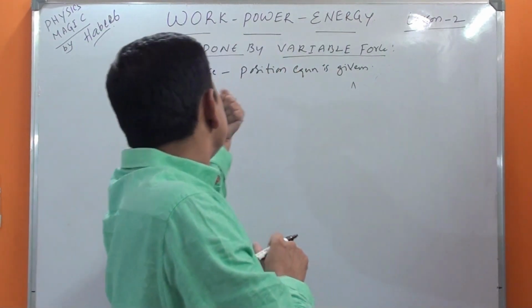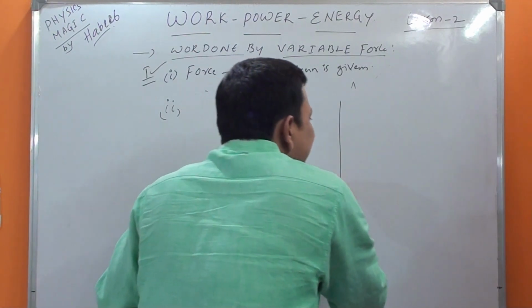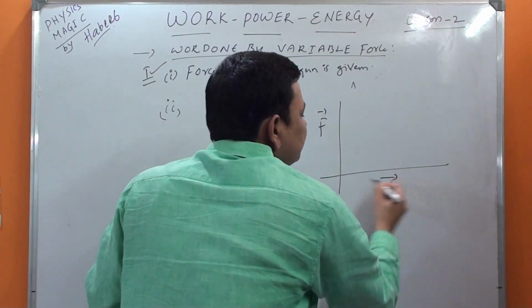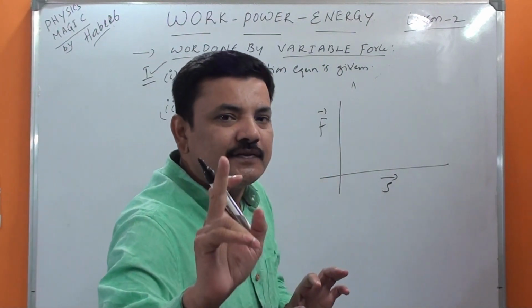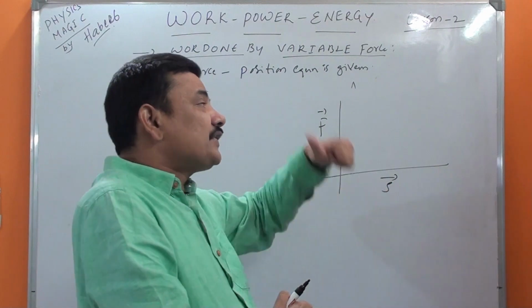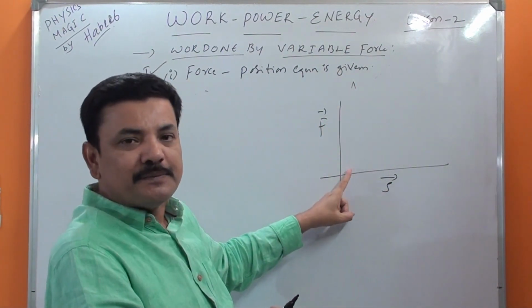Then the second subcase is, sometimes they will give a force displacement graph. Guys listen, everything is important. If the question is not coming from that particular model, definitely a question will fall from this model.